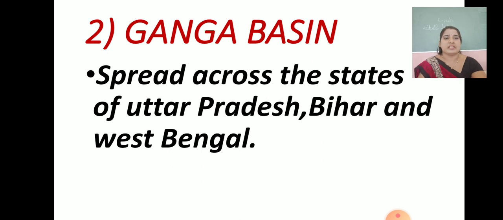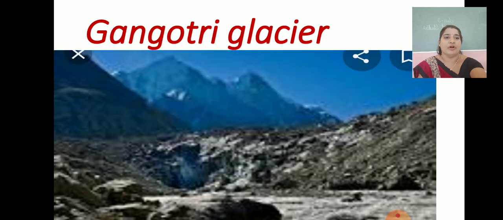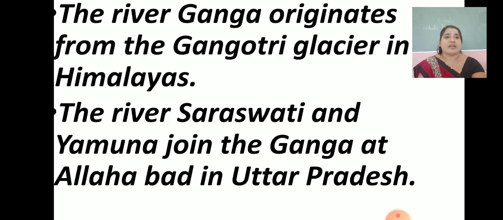Now the second basin that we are having, that is the Ganga basin. It spreads across the states of Uttar Pradesh, Bihar and West Bengal. Yes children, all this comes under the northern plains, but if you see the Ganga basin, it spreads across the states of Uttar Pradesh, Bihar and West Bengal. Yes children, see the Gangotri glacier, you can see, and because of the Gangotri glacier, water moves to different places.